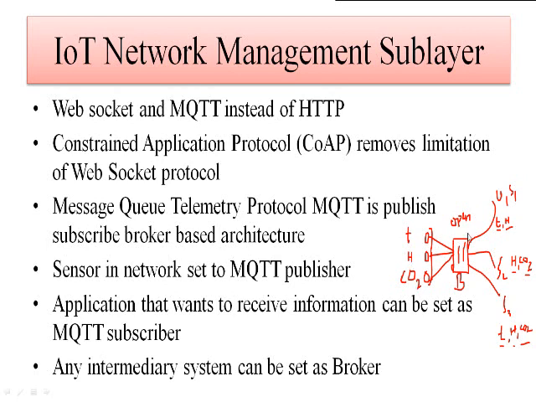The only thing we must consider is that this broker is always open, because it has to listen to the data received from the different sensors present inside the network.